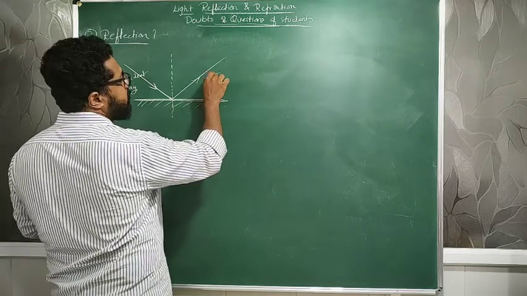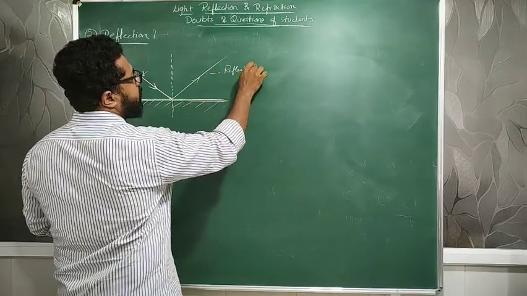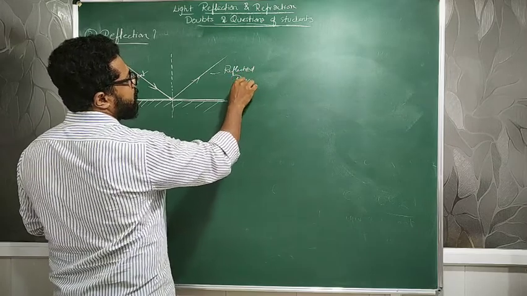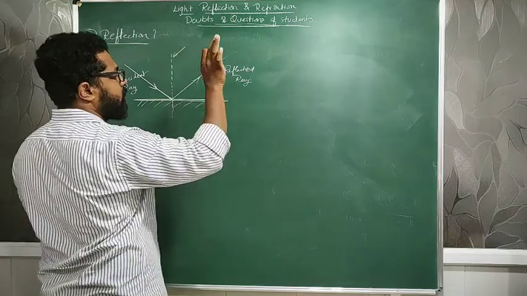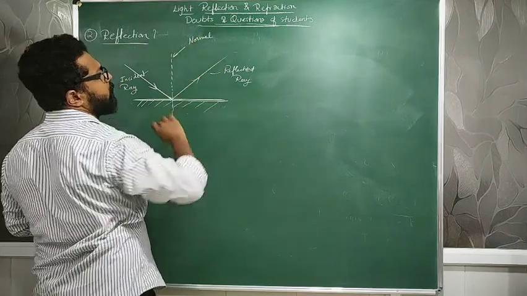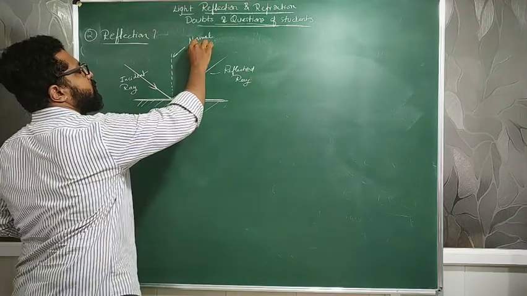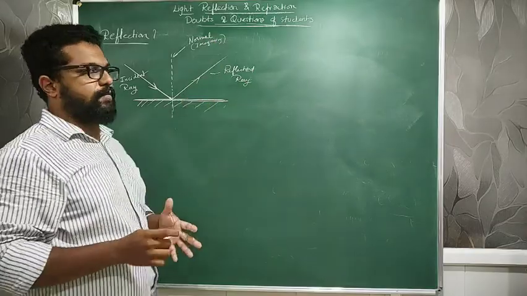This one is the reflected ray of light, and this one is an imaginary normal to the surface. I call it imaginary because it is not actually present. We are drawing it for our reference.